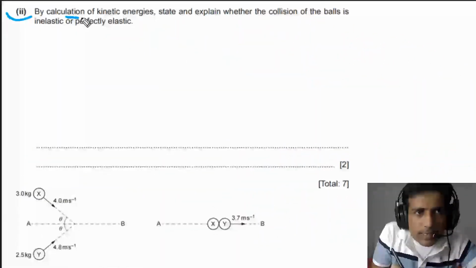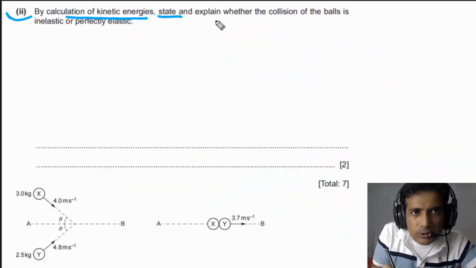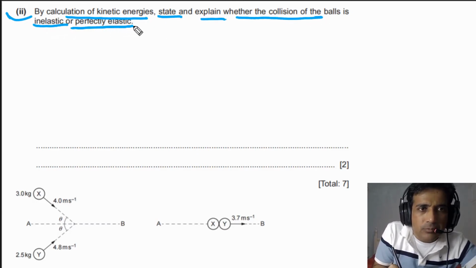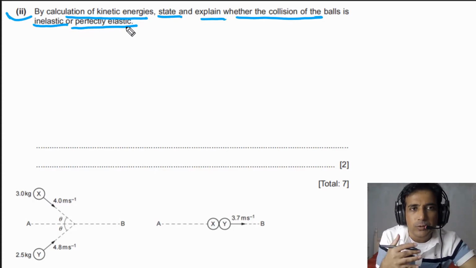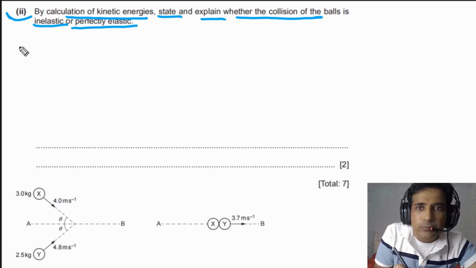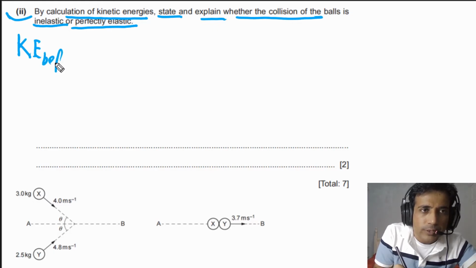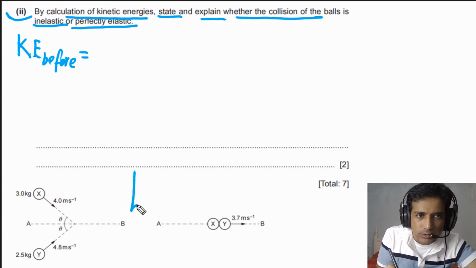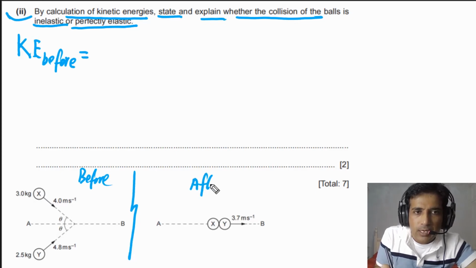For the second part, by calculations of kinetic energies, we need to state and explain whether the collision of the balls is inelastic or perfectly elastic. So first thing what we need to do is we need to calculate kinetic energies. So we need to follow given instructions. First of all, let's try to calculate initial kinetic energy, or simply you can say kinetic energy before collision. So we will write down kinetic energy before collision. Before collision, you can simply draw this line here. So this is what is happening before, and this is what is happening after collision.